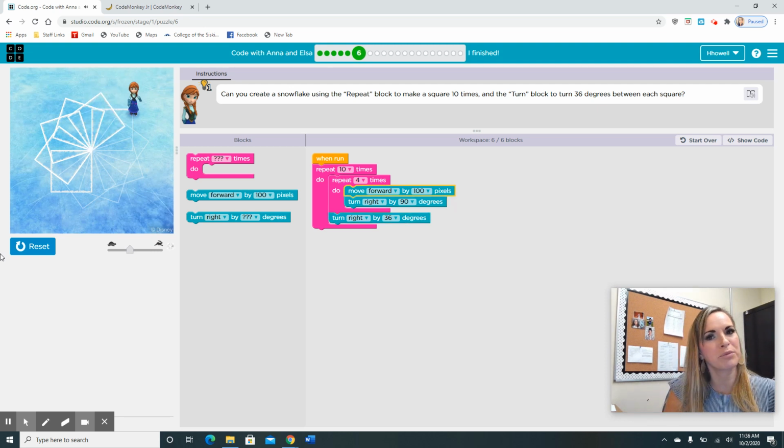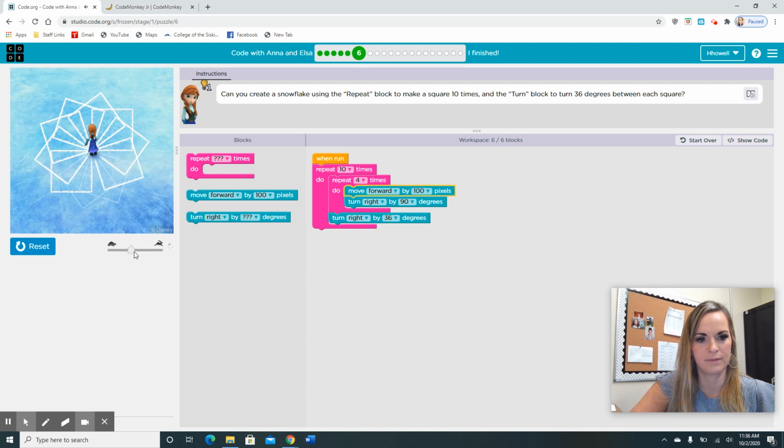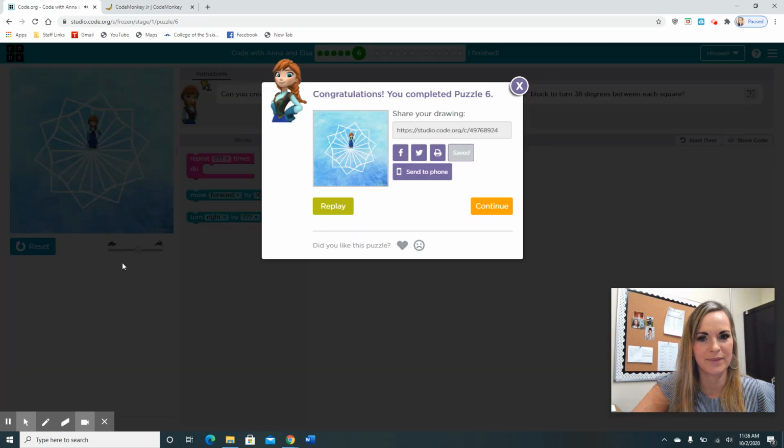She sure is making a pretty design on the ice. We can make her go faster using this. Look how beautiful that is.